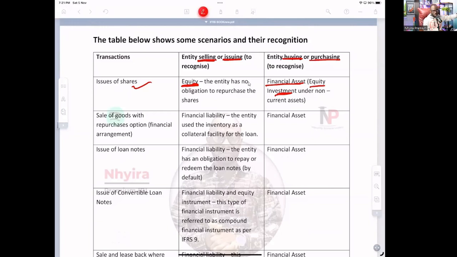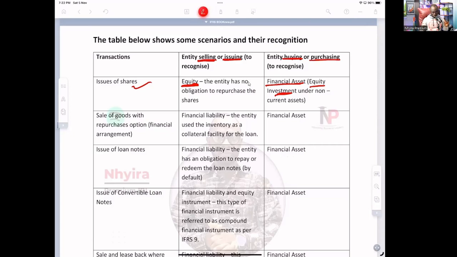So issue of shares, no miracle. The company issuing the shares will recognize equity because we have no obligation to repay. The entity buying the shares will recognize a financial asset in the name of equity investment, which will be under their non-current assets.